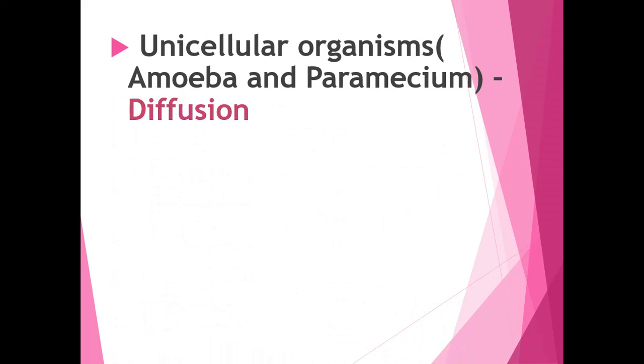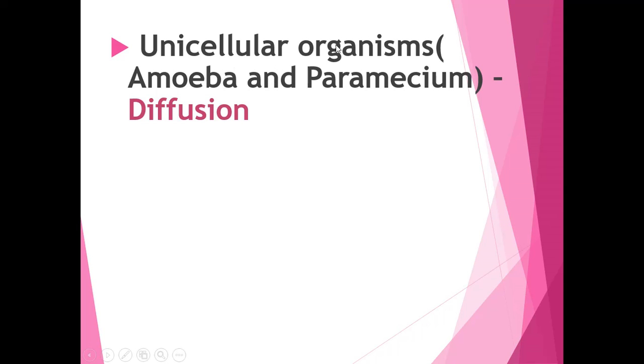Now, in unicellular organisms, how will the transportation of materials take place? Examples for unicellular organisms are amoeba and paramecium. What is meant by unicellular organism children? The organism which contains a single cell is called a unicellular organism.